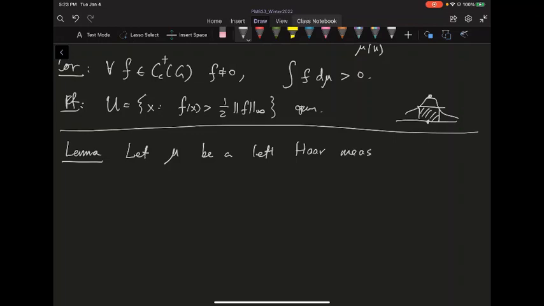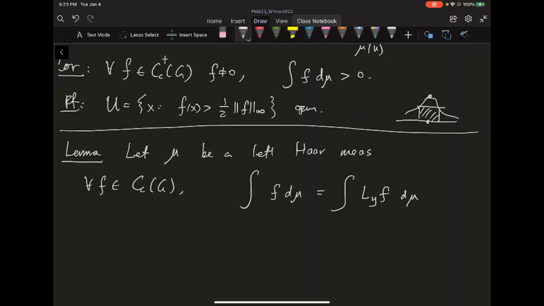Then for every f inside Cc of G, the integral of f d mu is going to be the same as the integral of the left translation by some y. Recall the left translation evaluated at a point x is just f evaluated at y inverse x. So that's equal to that.